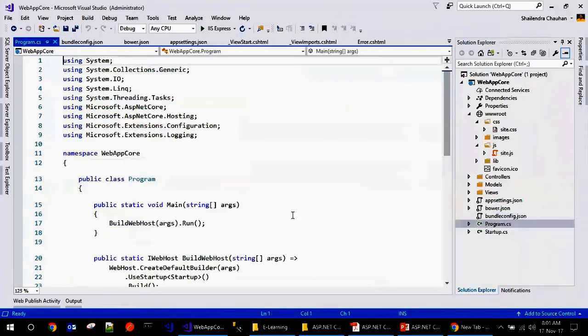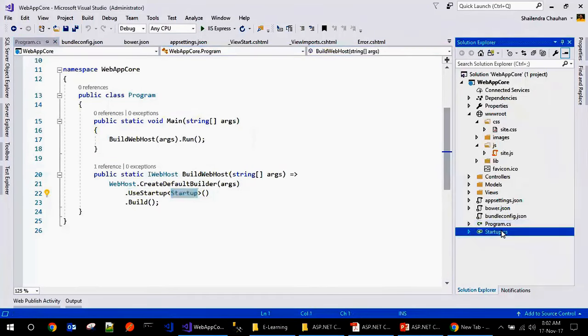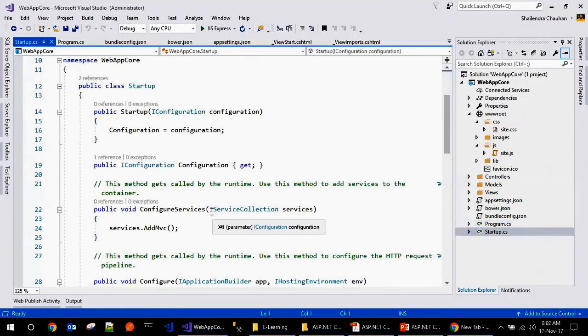And if you're talking about the startup, I said here in ASP.NET Core we have a class Program, then we have the static Main. In the Main method, we are using the web host to run my application. It is using the startup class, if you will see. So in the web host, we are passing the startup class. So there is a startup class. The startup class is just equivalent to the global.asax file we have in MVC5.